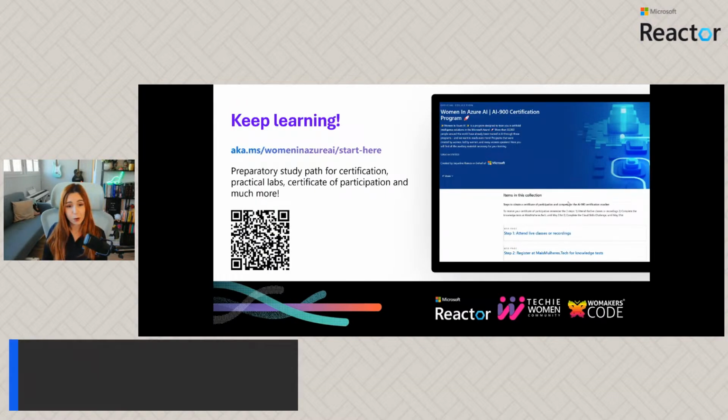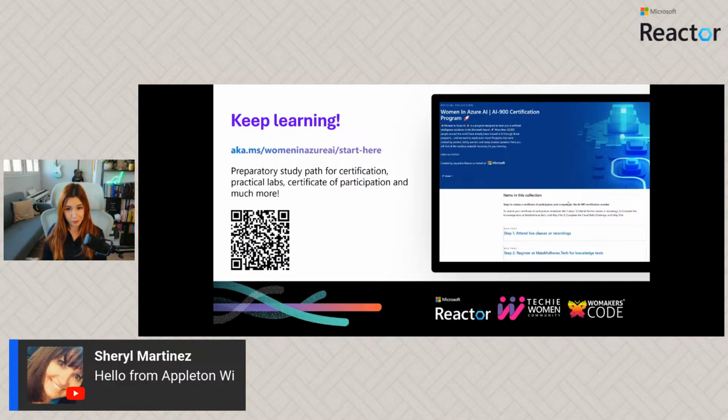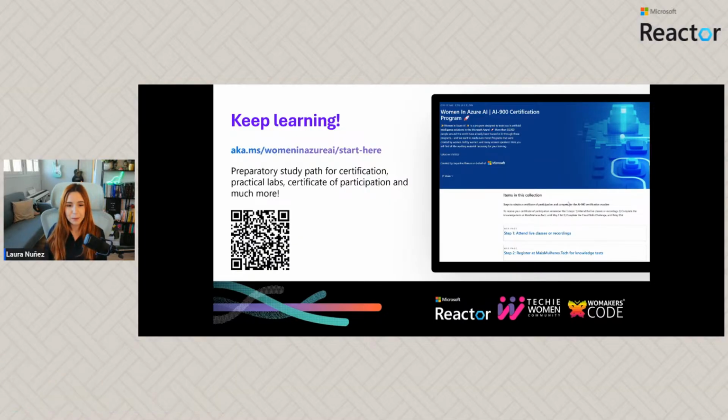Just so you know, this is part of a program, so you can keep learning about different things in Azure AI by using this learning path that we have prepared here, where you have a study path, so you can keep learning for certification. You have practical labs, and you can also have access to a certificate of participation. You have the URL, and you can also scan this QR code. I'm going to give you a couple of seconds so you have the time.